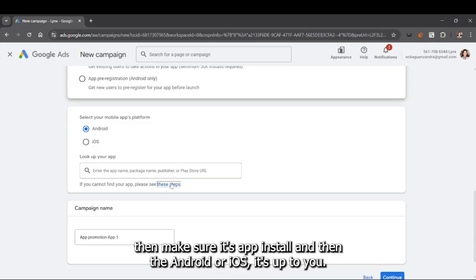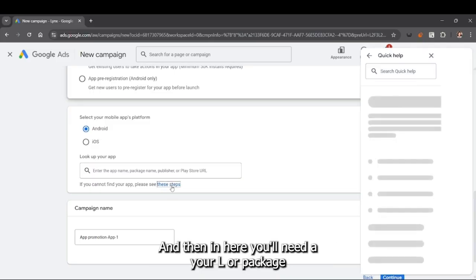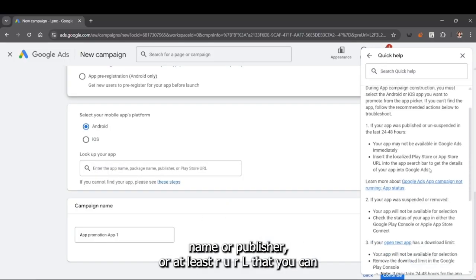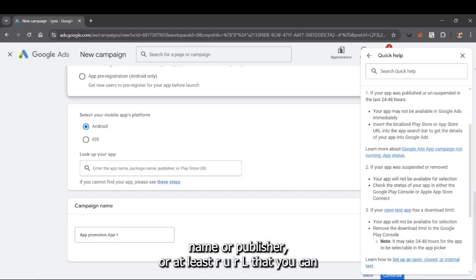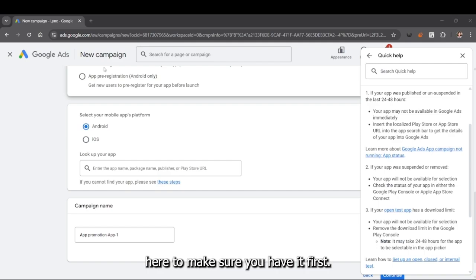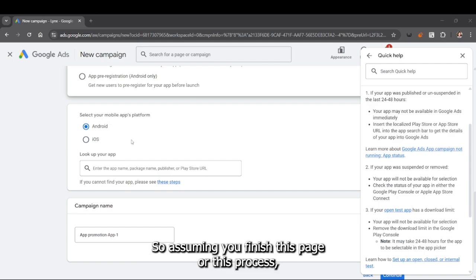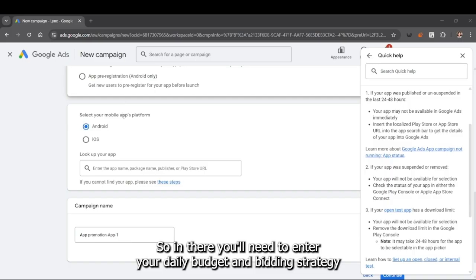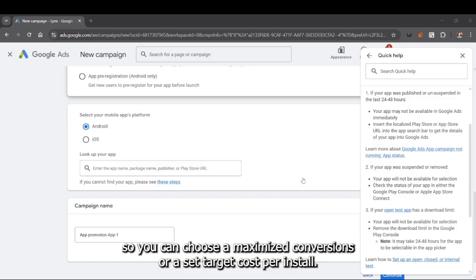So assuming you finish this process, you'll be redirected to the set budget and bidding page. In here, you'll need to enter your daily budget and bidding strategy. So you can choose maximize conversions or set a target cost per install. And then after that, define your targeting. Choose your campaign locations and languages, and Google optimizes placements across Search, Display, YouTube, and Play Store.